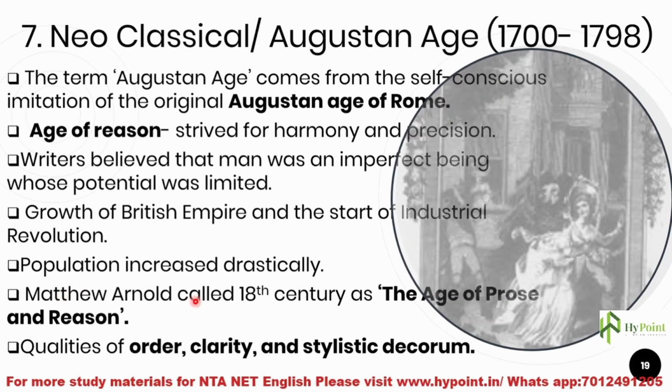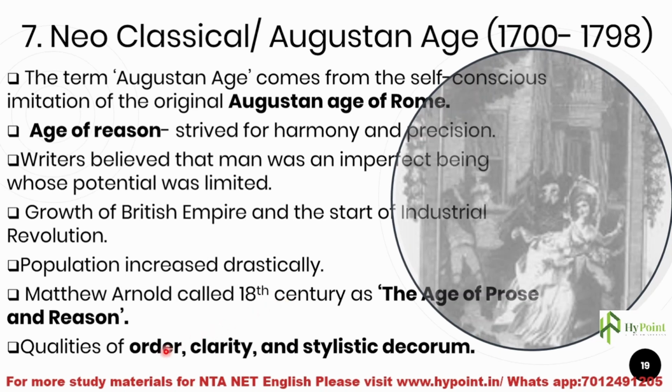Matthew Arnold called the 18th century an age of prose and reason. Matthew Arnold belongs to the Victorian age of English literature. He was a great poet and critic, and he labeled the 18th century as the age of prose and reason because they strived for harmony and precision. They were mainly about the form, not the content, and they were mainly about prose. Many genres and forms of prose triumphed in this age. Because of all these reasons, Matthew Arnold called this age the age of prose and reason.